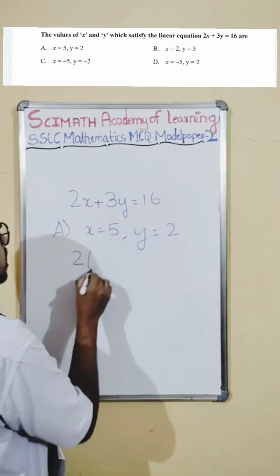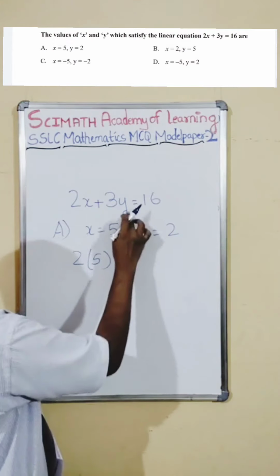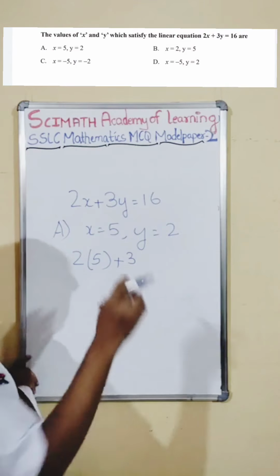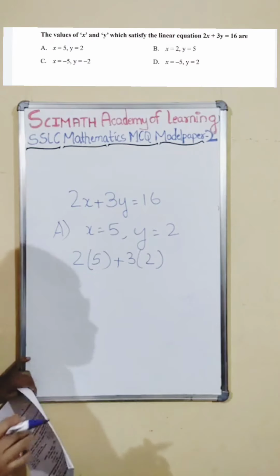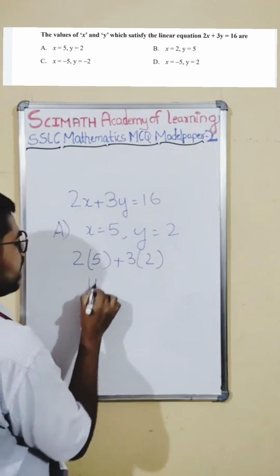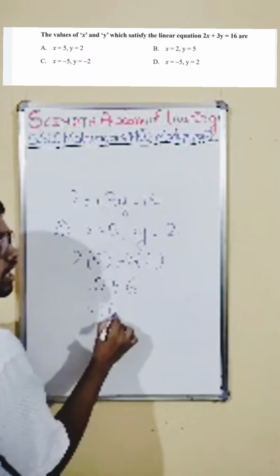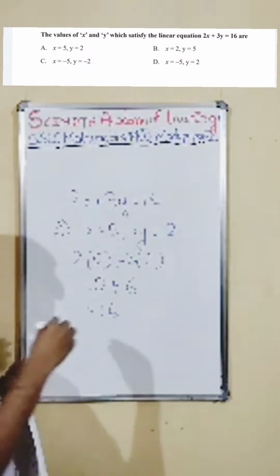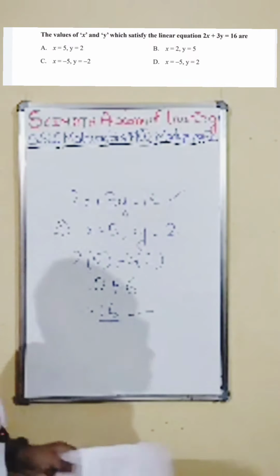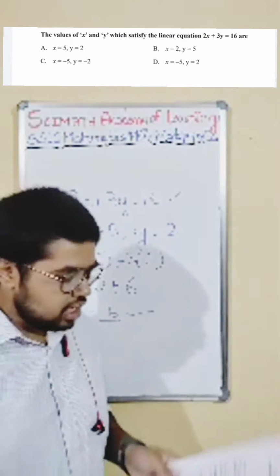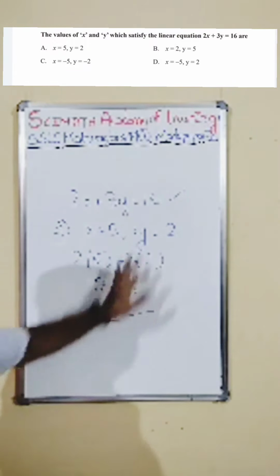Let us put the values into the linear equation. In the first equation, in place of x I put 5, in place of y I put 2. Let us check this. 2 into 5 is 10. 3 twos are 6. 10 plus 6 is 16. So 16 is here and again 16 is here. Therefore, this is the right option. Option A is the correct answer to the first question, because it is satisfying 16 and 16.